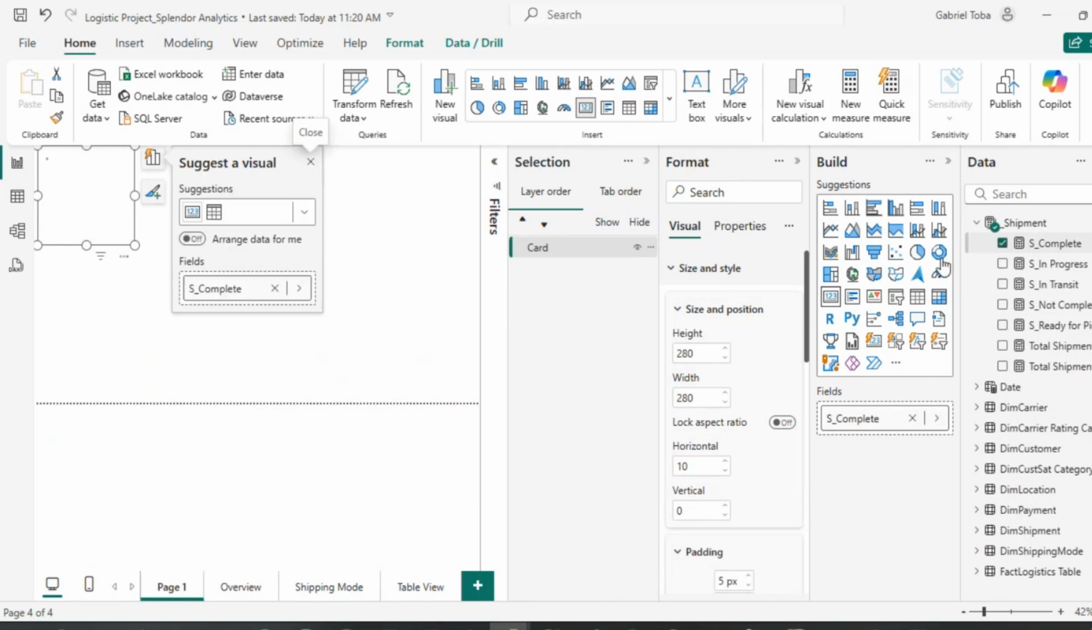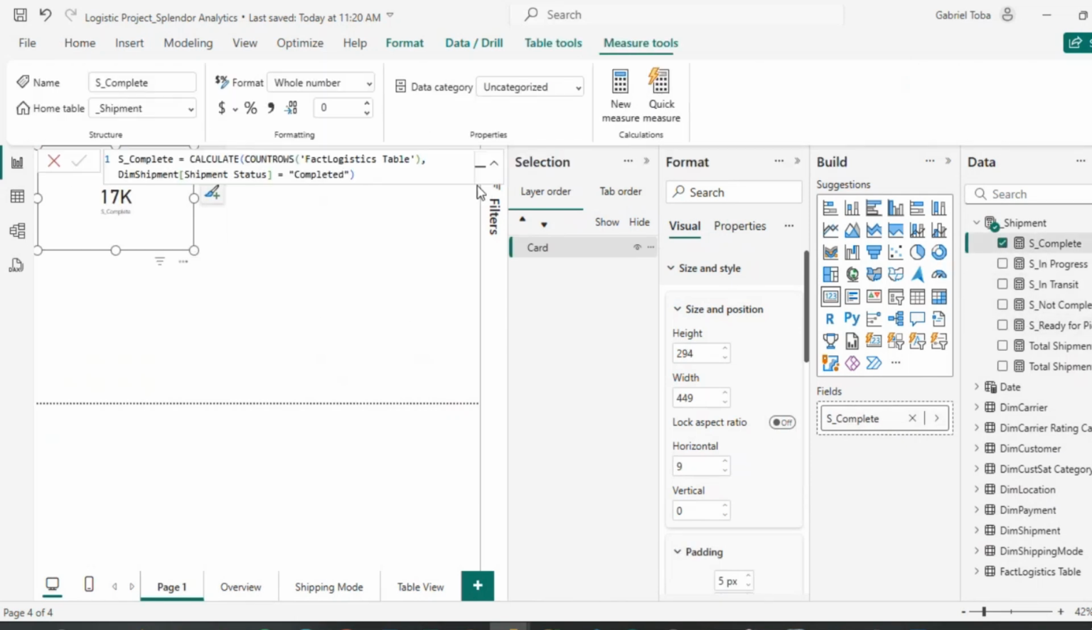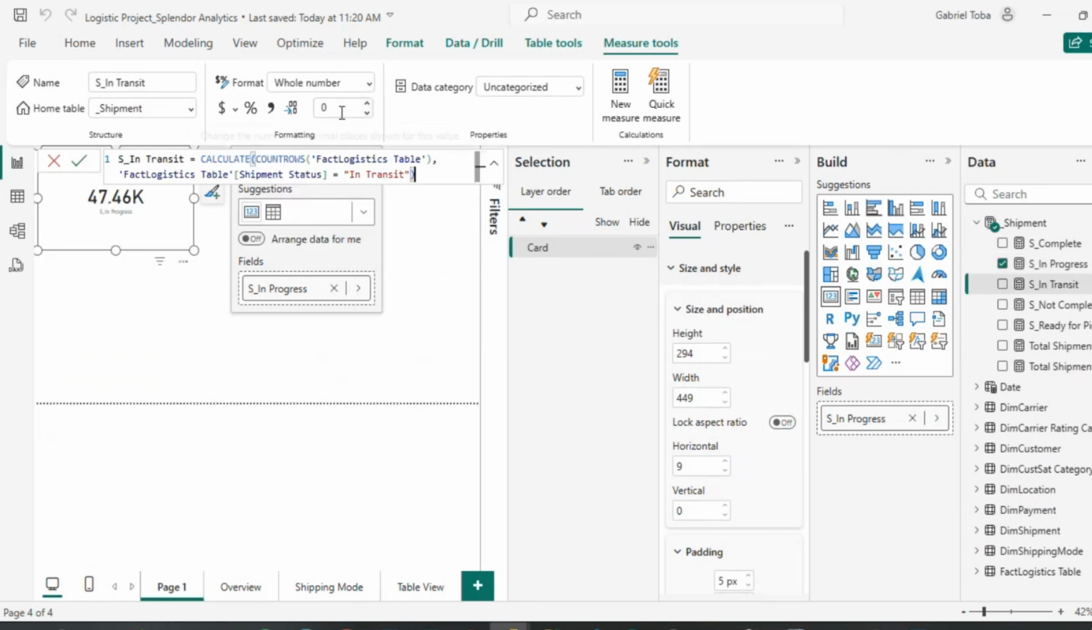Look at the total shipments completed, about 14K. Let's do two decimal places. 17,000, about 16,742. Let me uncheck it. Let me show you this. So you see that, okay, in progress. Let me do two decimal places as well. Here also, let me do two decimal places. Here I'll do two decimal places. Have all my values in two decimal places. I did the same here.